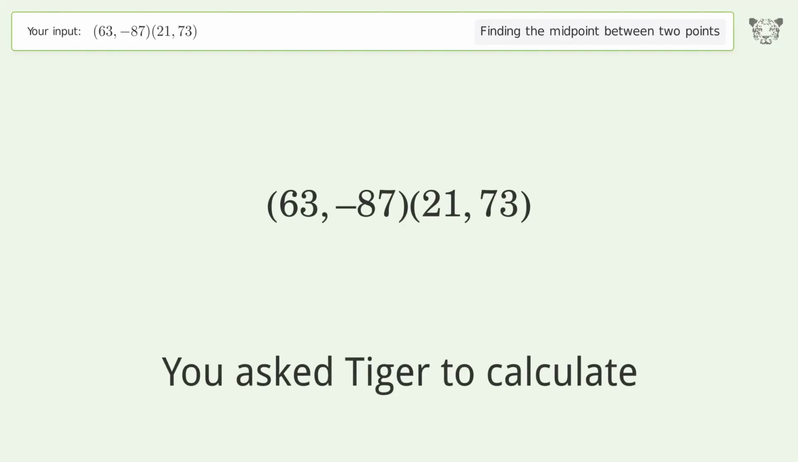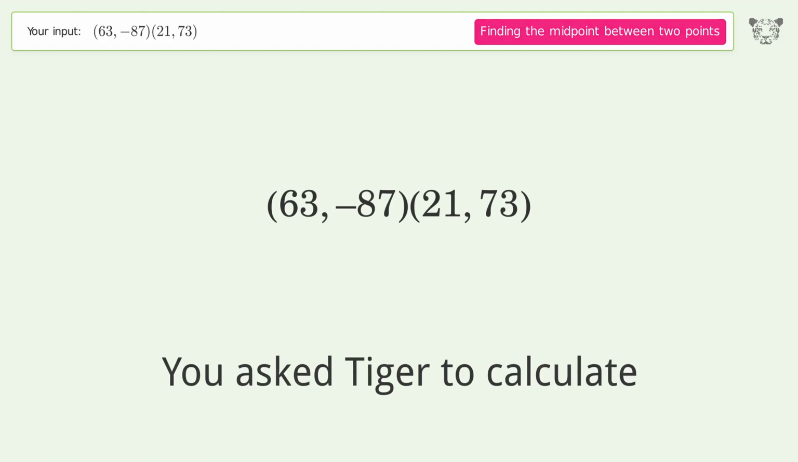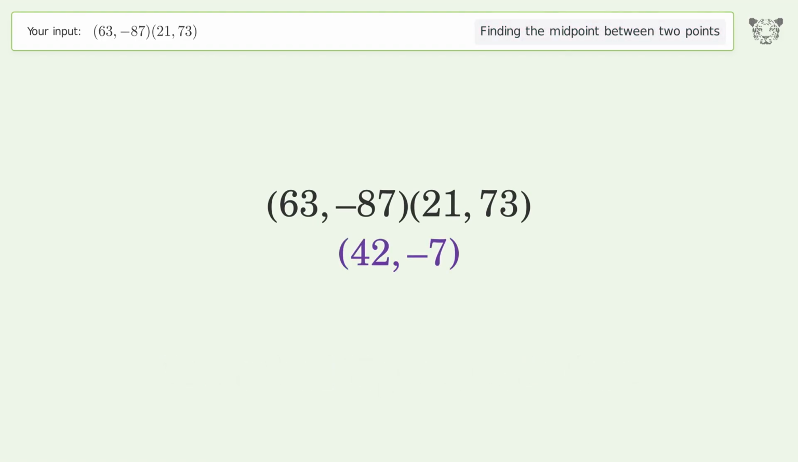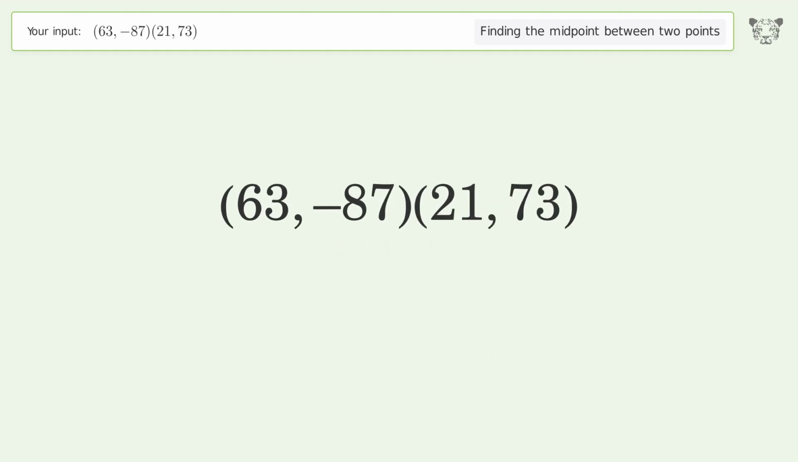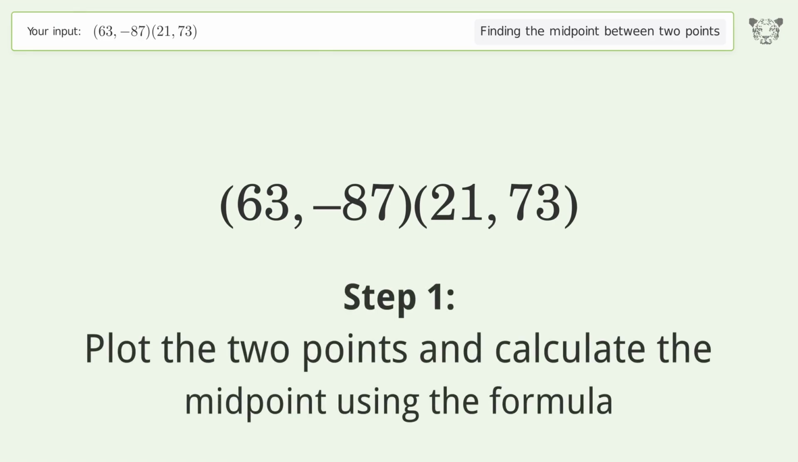You ask Tiger to calculate. This deals with finding the midpoint between 2 points. The midpoint between the 2 points is 42, -7. Let's solve it step by step. Plot the 2 points and calculate the midpoint using the formula.